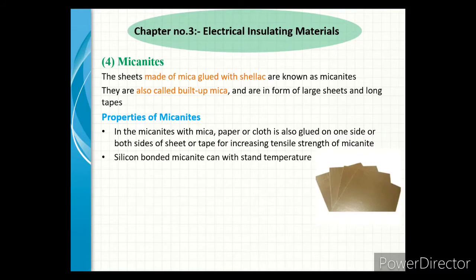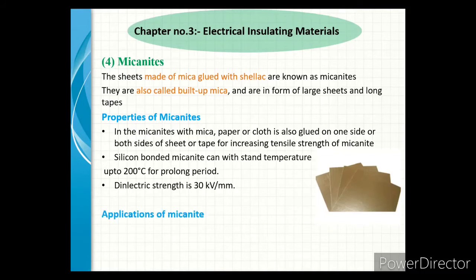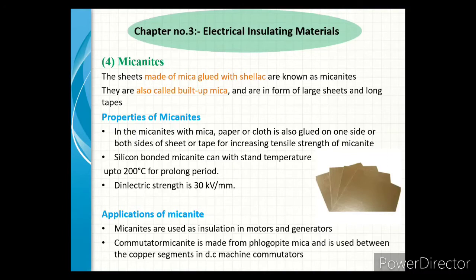Silicon bonded micanites can stand temperatures up to 200 degrees Celsius for a prolonged period. Dielectric strength is 30 kV per mm. Next, we see the applications of micanite. Micanite is used as insulation in motors and generators. Commutator micanite is made from phlogopite mica and used between the copper segments in DC machine commutators.